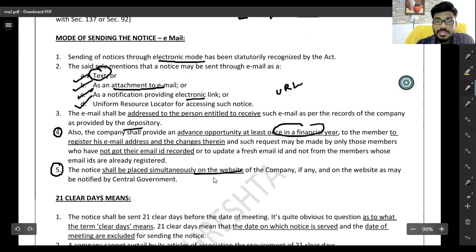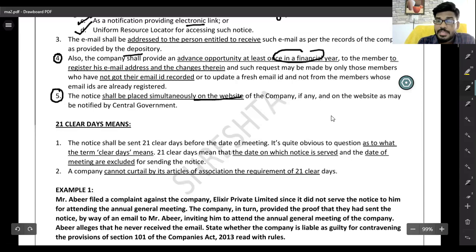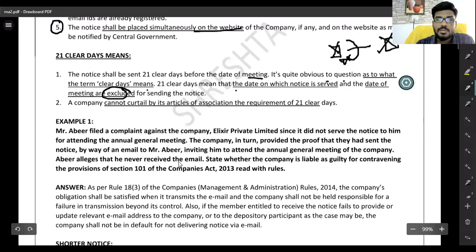So here, sir, 21 clear days means the date of notice and the date of meeting are excluded. In between, 21 days are there, and whenever it is sent through post, 48 hours are also not counted. The notice shall be sent 21 days before the date of meeting. It is quite obvious to ask what the term clear days means. 21 clear days means the day on which notice is served and the date of meeting are excluded. Okay, sir. What is the example here?